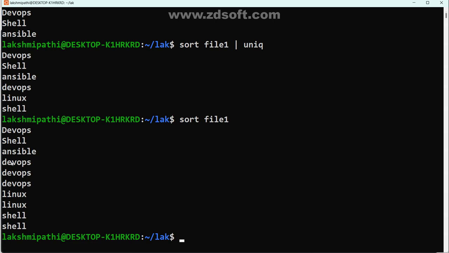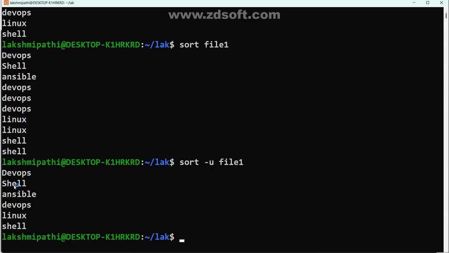Whenever multiple identical items are there continuously, then only it can recognize. Otherwise, it won't recognize. Here you may ask me, without using uniq, can I do uniqueness? Yes, that is also possible. Hyphen u. Now check what is happening. Same output or different output? See, observe. First I am sorting. Then I am going to find uniqueness.